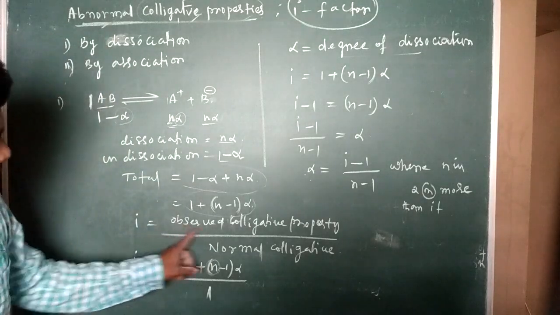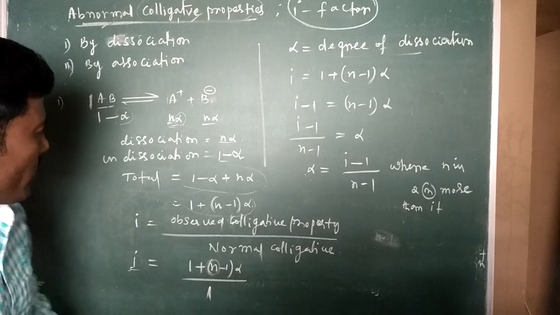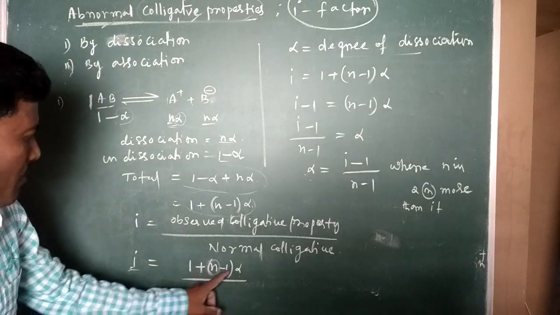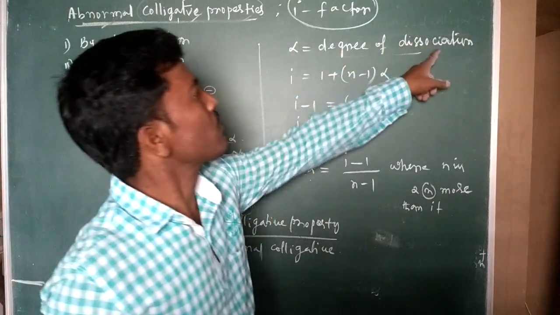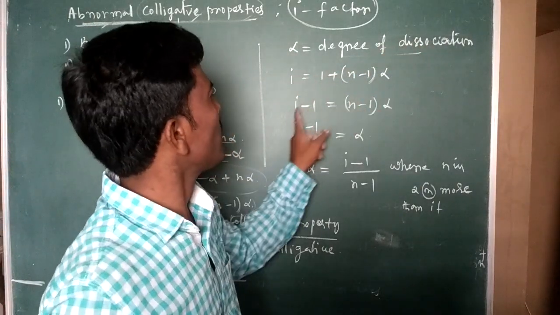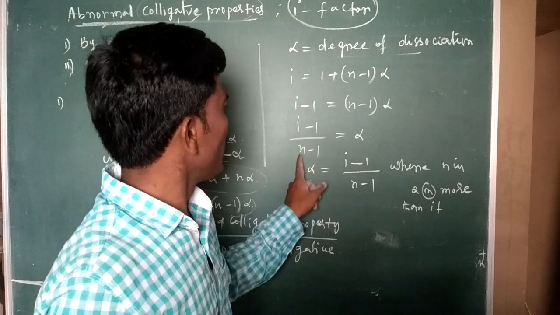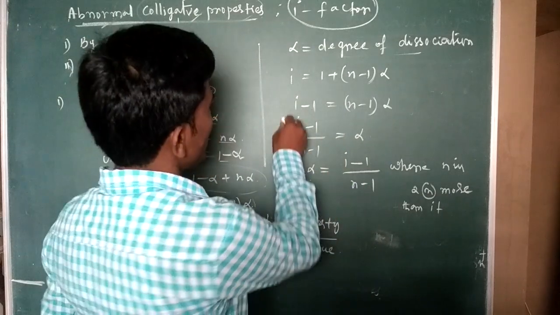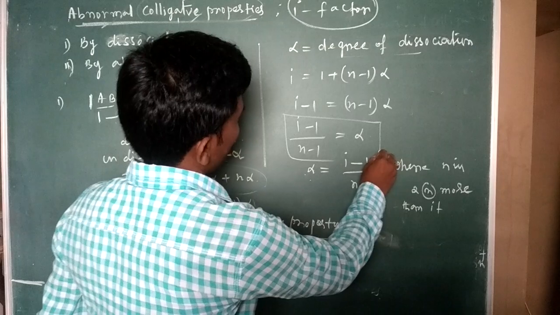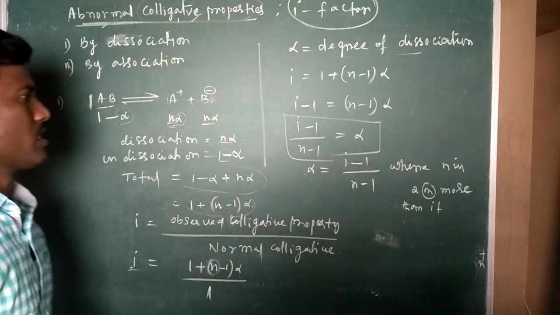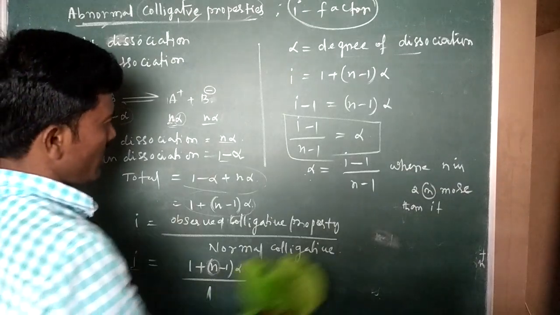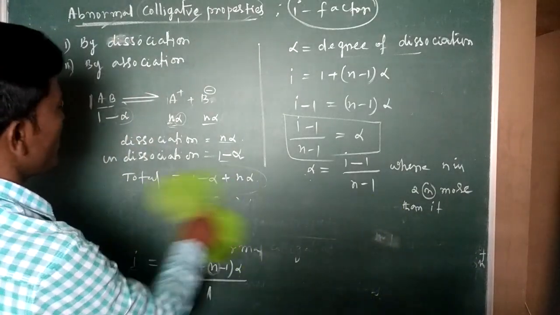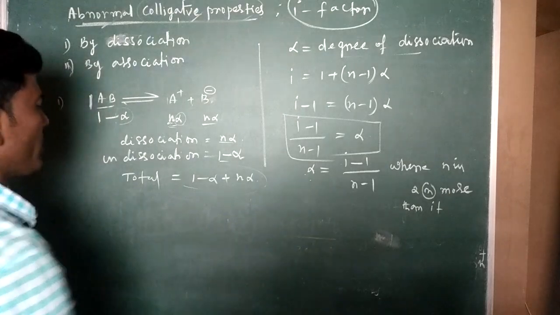Now the i factor is the observed colligative property by the normal colligative property. That is equal to 1 plus n minus 1 into alpha, where alpha is the degree of dissociation. So alpha is equal to i minus 1 by n minus 1. This is an important formula for the calculation. Now, let us calculate with respect to molecular mass.